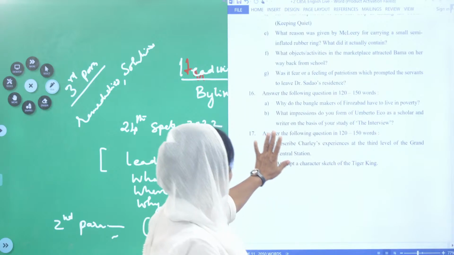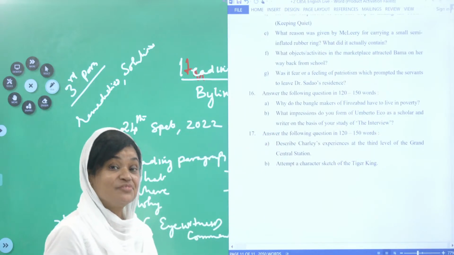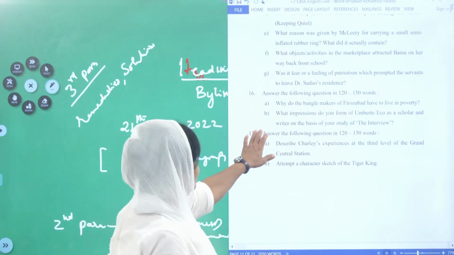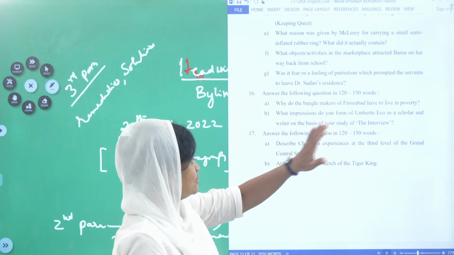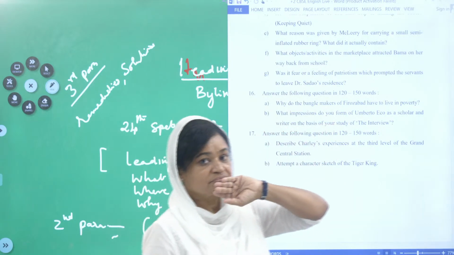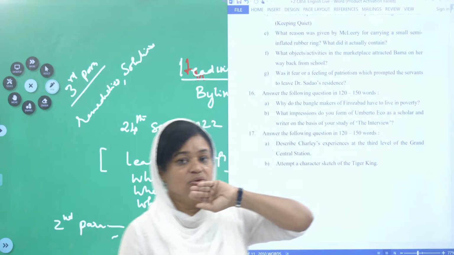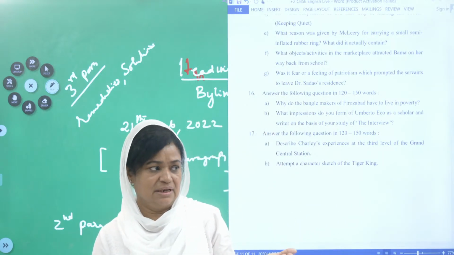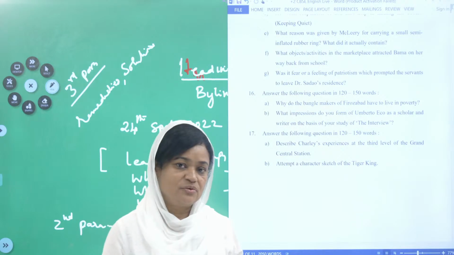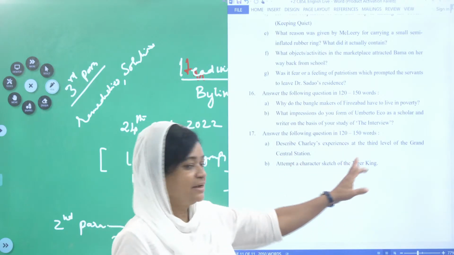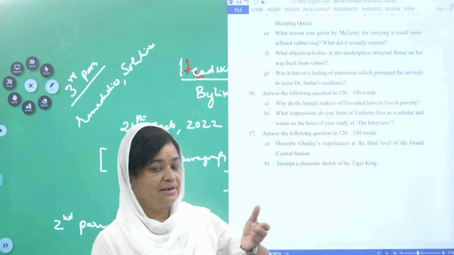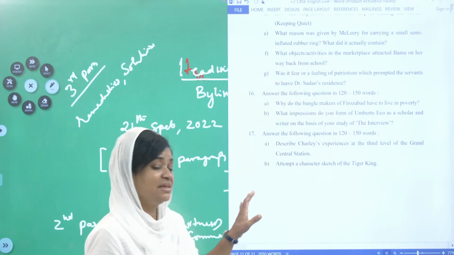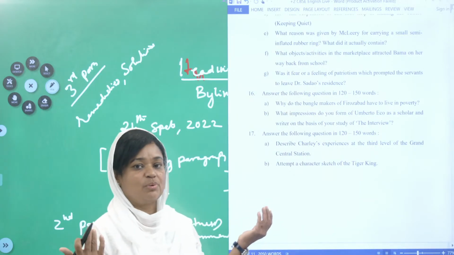Now, shall we move on to this question? 120 to 150 words. Why do the bangle makers of Firozabad have to live in poverty? You need to write one page, about 1¼ pages, and write a little bit detailed. That is, why were they not able to come out of poverty?